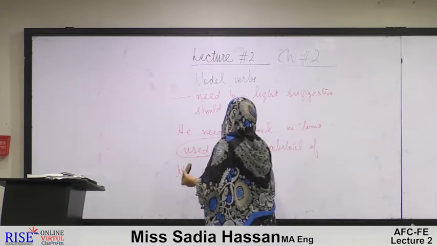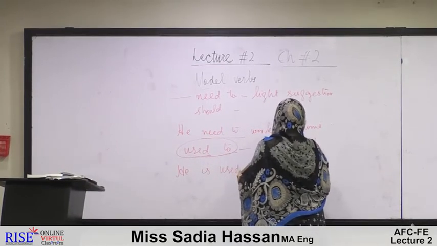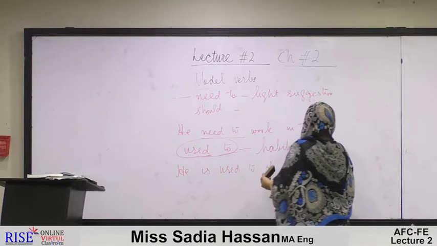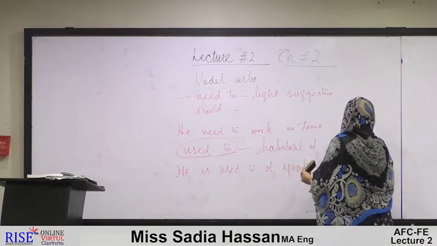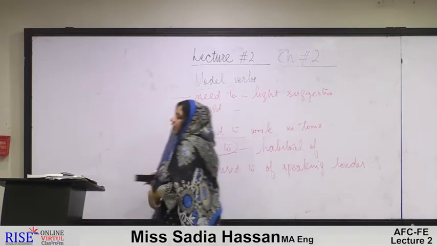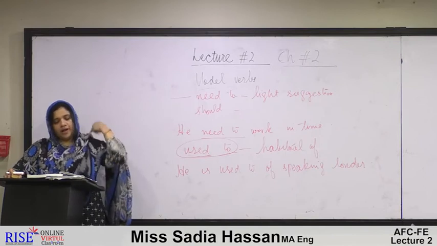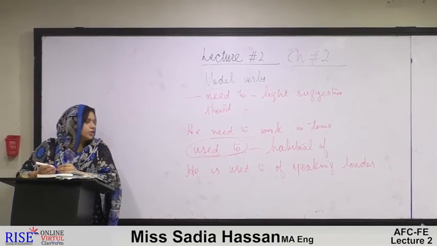He is used to speaking louder. Whenever we are habitual or in the habit of doing anything, we use used to.